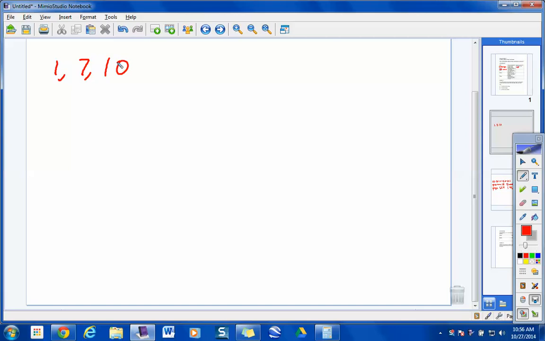You know, Carrie? How many items are in that set? 3. It's 3 odd or even? Odd. So it talks about the number of items in here, okay? How about this set? 1, 7, 10, and 12. What kind of a set is this? Odd or even? How many items are here? Even. There's 4 items, so therefore what, Megan? Even. You good? Good. So this is an even set and an odd set, okay?